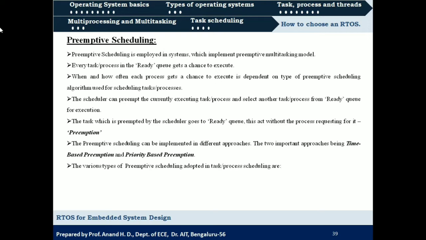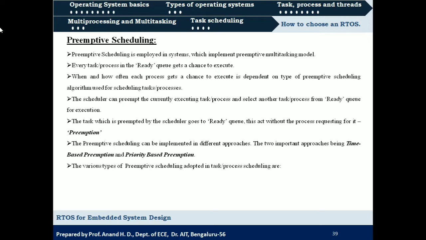Every task or process in the ready queue will get a chance to execute in preemptive scheduling. But when and how often each process gets a chance to execute depends on which type of preemptive scheduling algorithm is employed. The scheduler can preempt the currently executing task or process and select another task or process from the ready queue for execution.